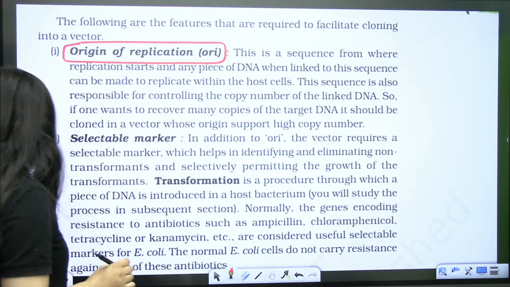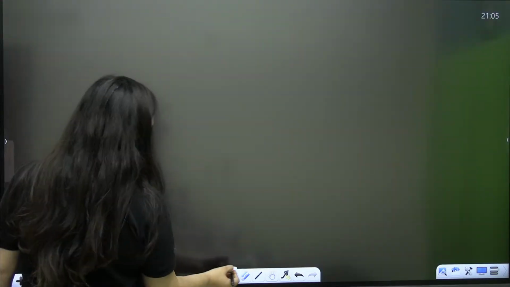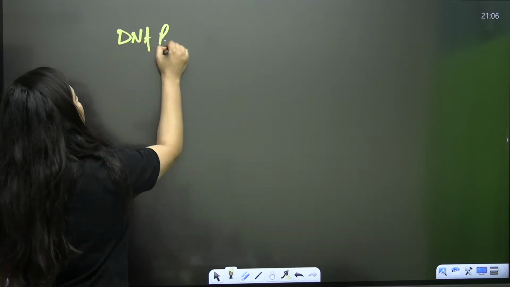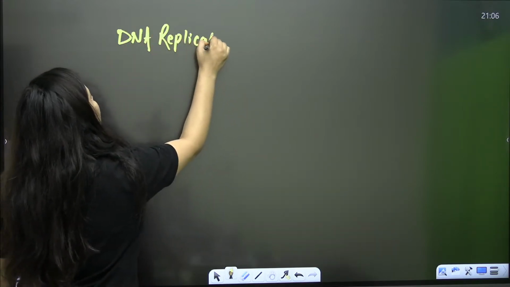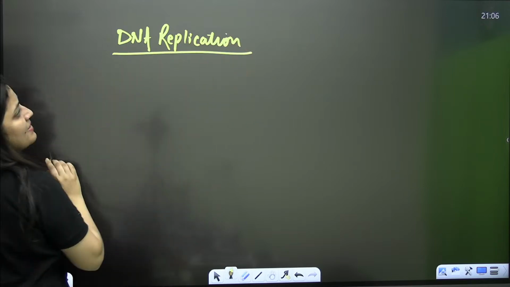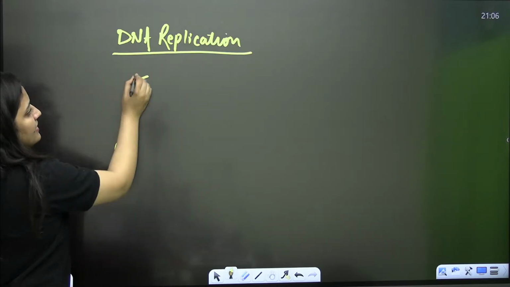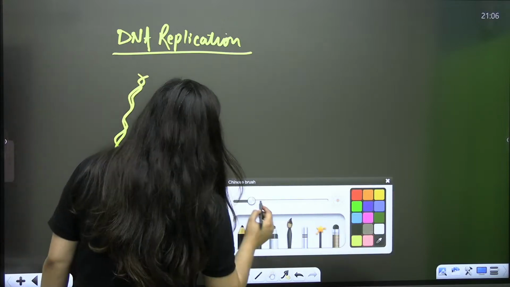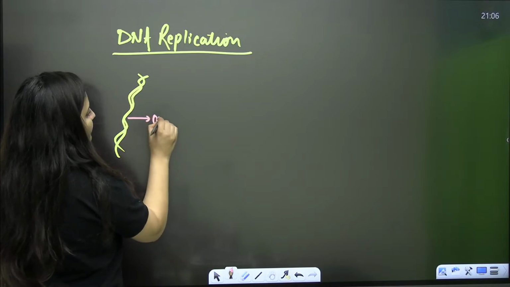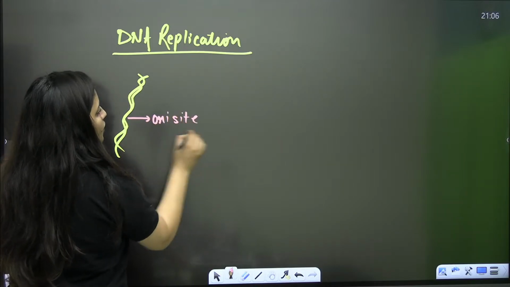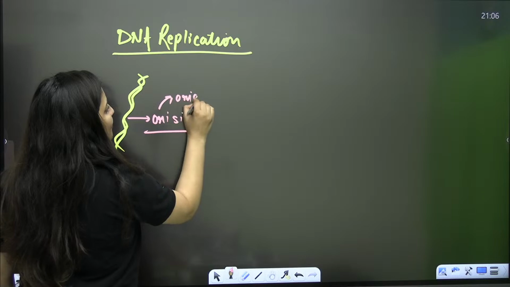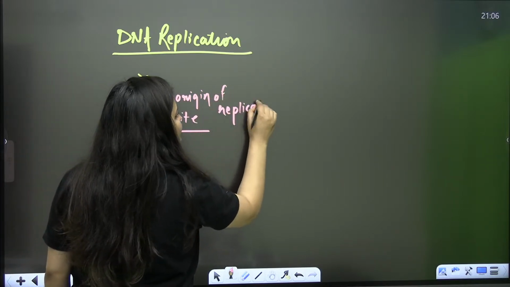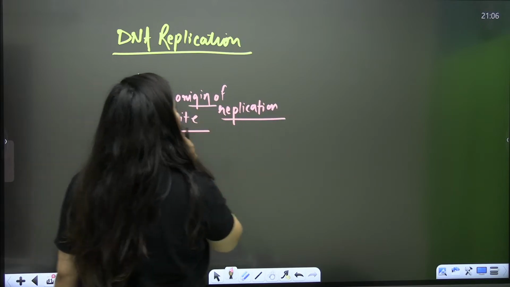Clear? So students, when I was teaching you the DNA replication, at that time I mentioned that it is not like replication can start from any point. No, it is going to start from a particular point, right? And we will call it the ORI site, the origin of replication. Do you remember that? So it is the site from where the replication will start, right?